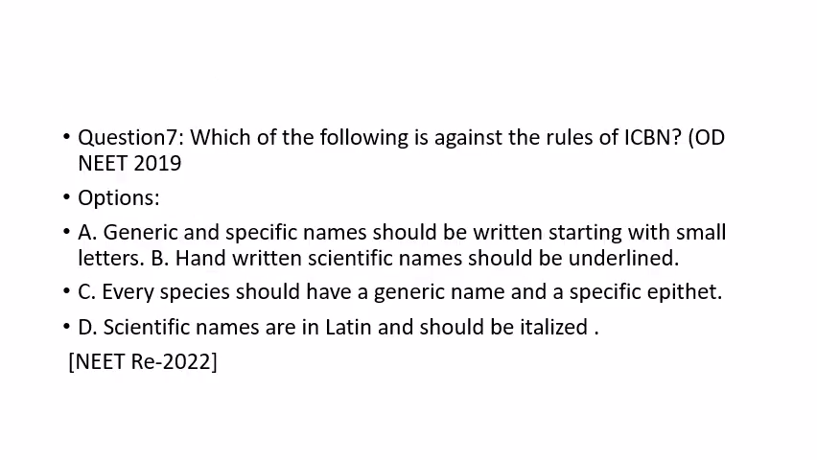So we have another question. Which of the following is against the rule of ICBN? This question was asked in NEET 2019. Option A, generic and specific names should be written starting with a small letter. Option B, handwritten scientific names should be underlined. Option C, every species should have a generic and specific epithet. Option D, scientific names are in Latin and should be italicized. So the answer for this question is option A, generic and specific name should be written starting with a small letter. Is it clear? Let us move on to the next slide.